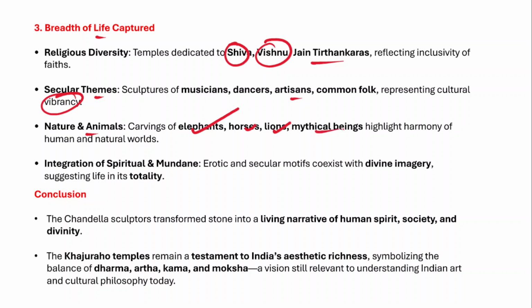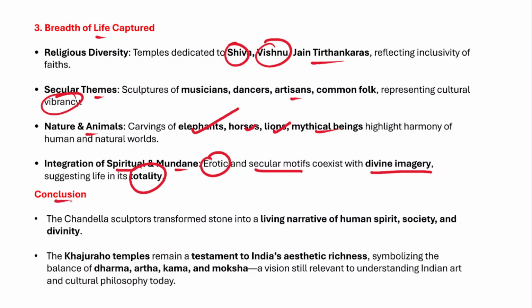Now, if you look at the images, you can see everything on the walls of these temples, and an integration of the spiritual and the mundane life, because the erotic and secular motifs coexist with divine imagery, suggesting life in its complete totality, right?